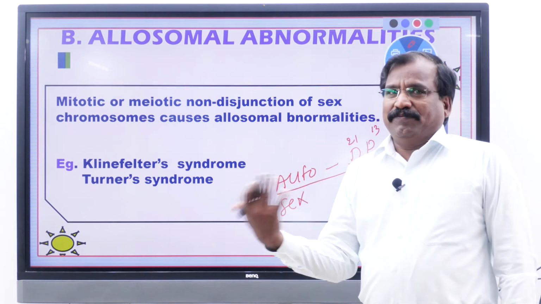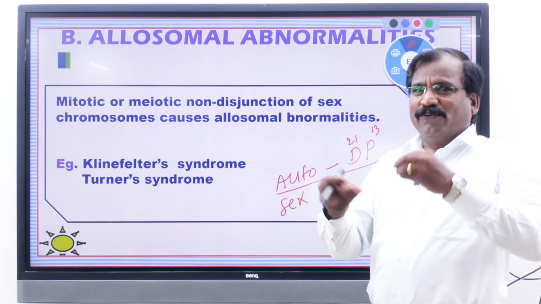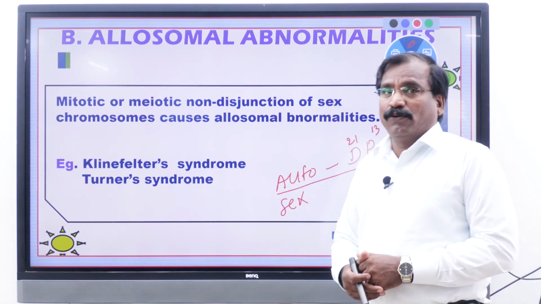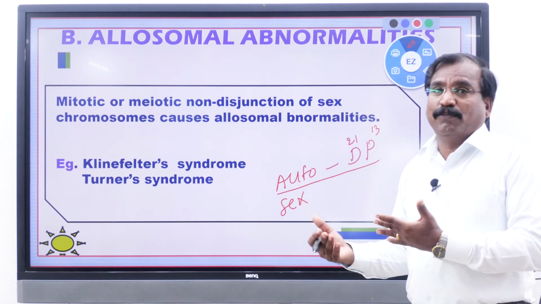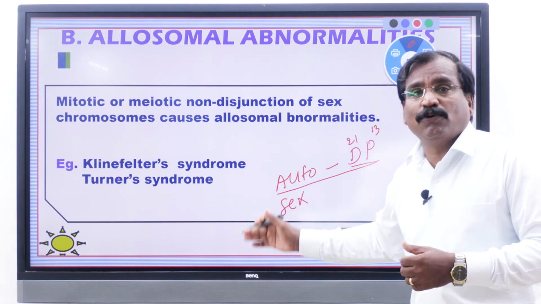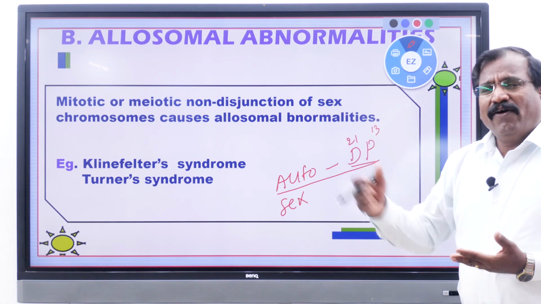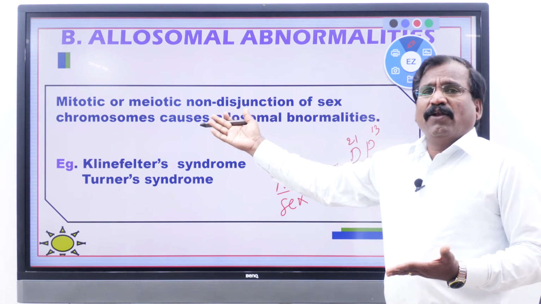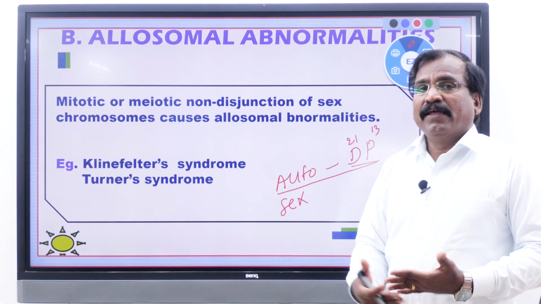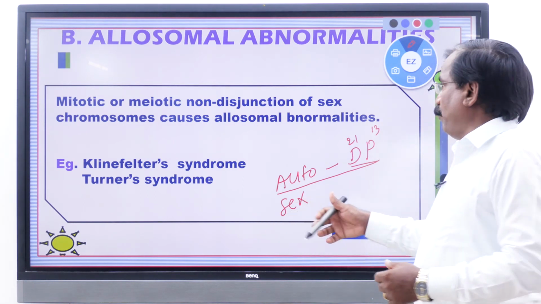And like KD Kunjumon, remember KD, some VIP name like that. KD: Klinefelter syndrome and Turner syndrome. These two are sex chromosomal, while DP are autosomal. These, Klinefelter's and Turner syndrome, are allosomal or sex chromosomal. All because of non-disjunction during mitotic or meiotic cell division, the same cause.